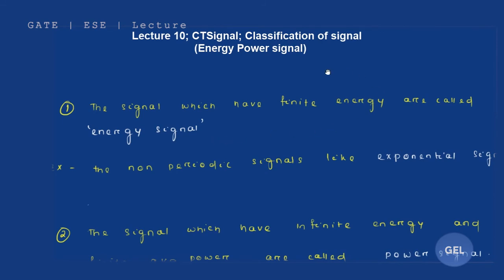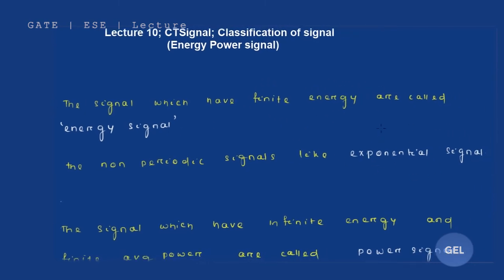We will have a mathematical explanation of this definition in the next slide, but for now just remember that energy signals give a finite energy value. For example, exponential signals like e to the power at or e to the power minus at. All of these exponential signals are non-periodic in nature, so mostly non-periodic signals.